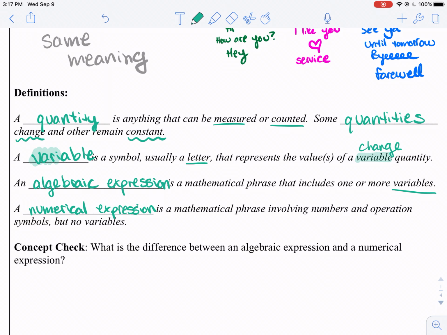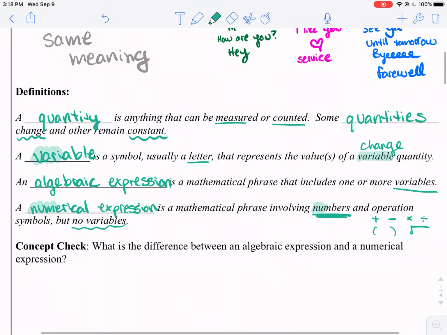That is, it has numbers. It might even have operation symbols like plus, minus, times, divided by, parentheses, square root. It might have those kinds of things, but it won't have any variables. I don't know if you can see it, numerical. It's like number. That's where it gets its name from.